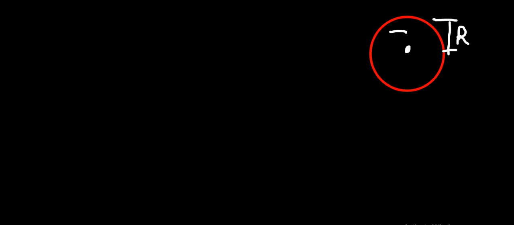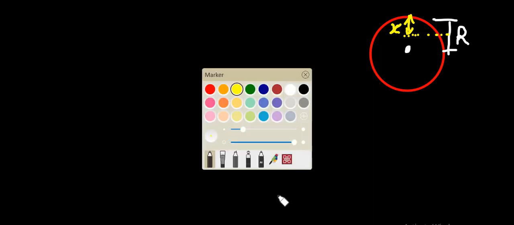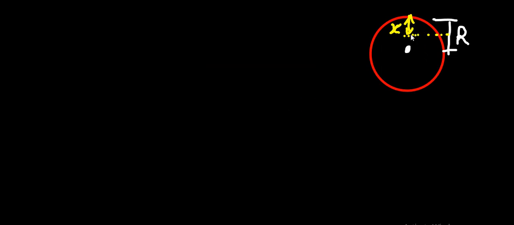If the object falls a certain distance into the hole, I'm taking a small point here. Let us consider the object has fallen x distance, x depth from the surface. Now the object is exactly located here.